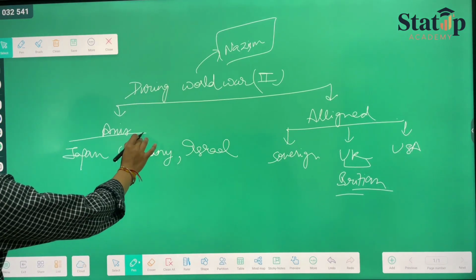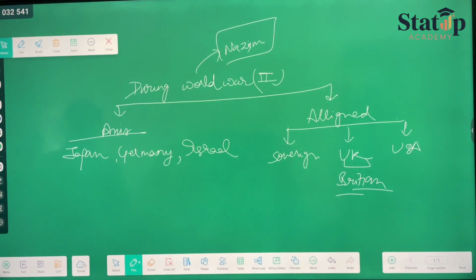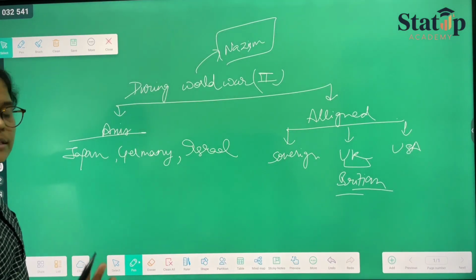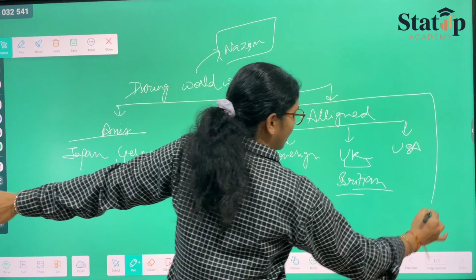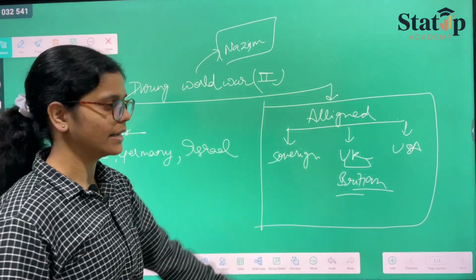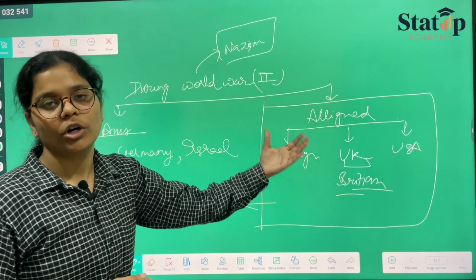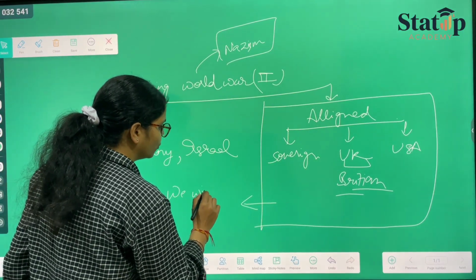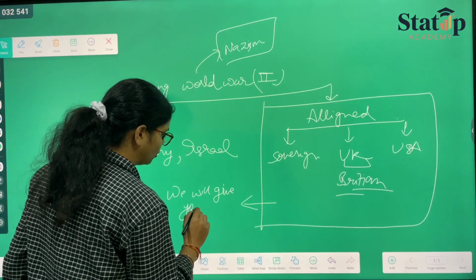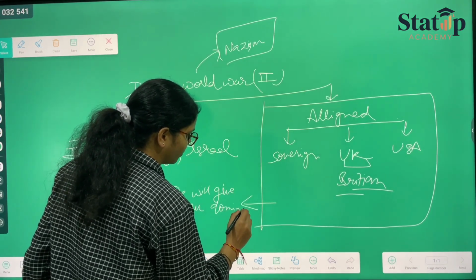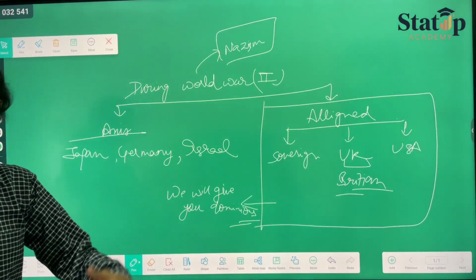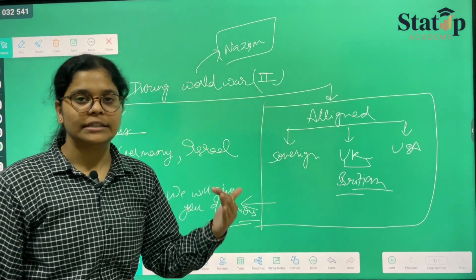So the Access Committee was there, the Allied Committee was there, and they were basically fighting. Coming back to our Cripps mission, it said that if you support us during World War Two, then we will give you dominion status. Dominion shall be given to the people of India, to which that actually failed.